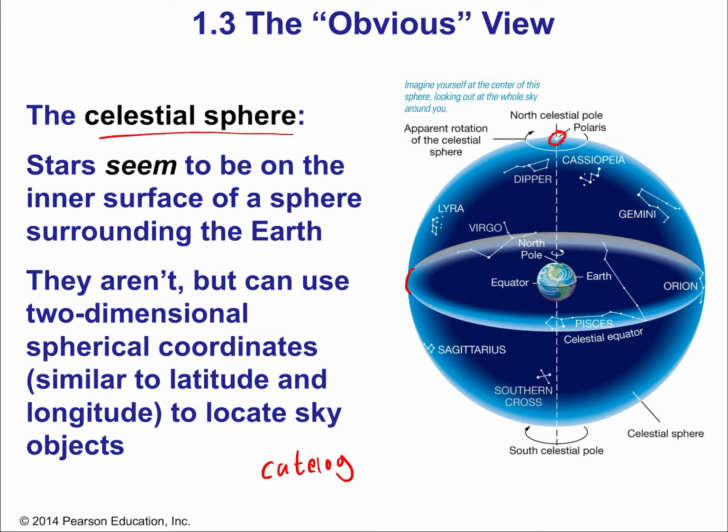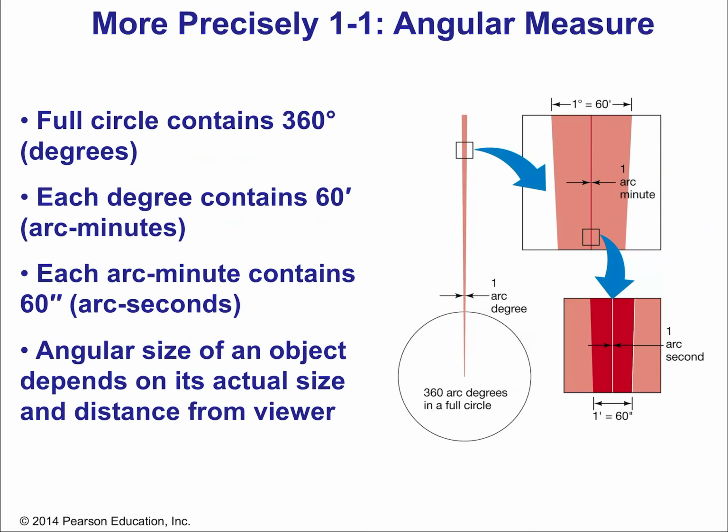The poles of Earth, the geometric poles, match up with the celestial poles. So it's very much like this human construct. But it's great because it can tell us where the Dipper is, where Cassiopeia is, where Gemini is. And again, not because we care about them to predict our future with astrology or tell us about our love life or something like that, just so we can say, oh, well, there's this star, which is a certain type of star, and it's in that constellation. You get the idea.